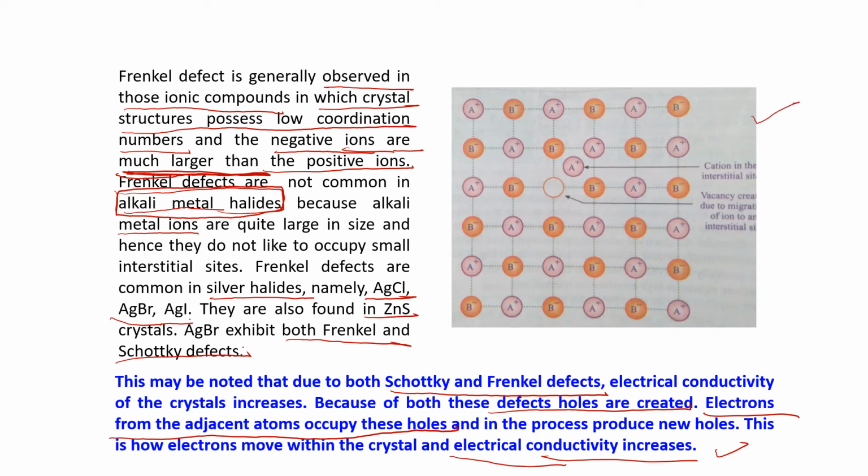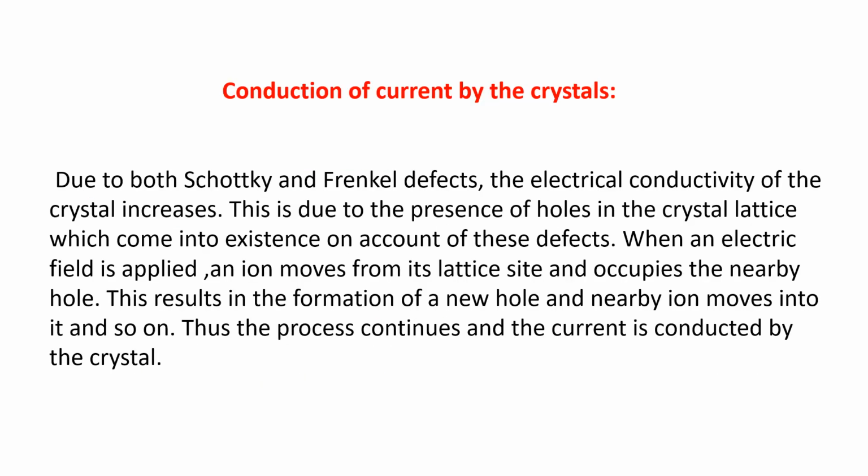See the figure. In this figure, the cation A plus is moving to an interstitial position. Because of that, a vacancy is created. To fill that, from other points an electron will come, and as the electron comes there, it will create a new hole. So this is your Frenkel defect. This one I have already discussed. Then again, let me read once what is written here.